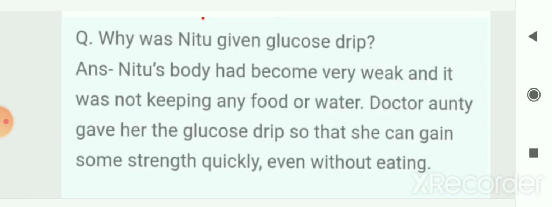Next question, why was Neetu given glucose drip? So Neetu's body had become very weak and it was not keeping any food or water. Dr. Auntie gave her the glucose drip so that she can gain some strength quickly even without eating. So that is why Neetu was given glucose drip.